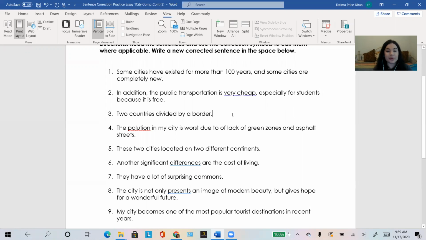Okay, how about number 3? Number 3 is a fragment sentence. Two countries divided by a border. We need something else. We're missing a verb, right? So you could say two countries are divided by a border. Two countries have been divided by a border.